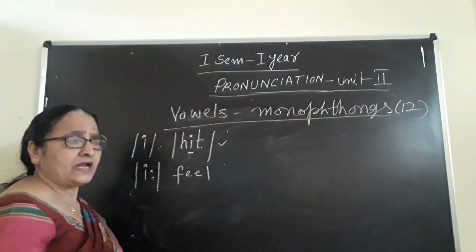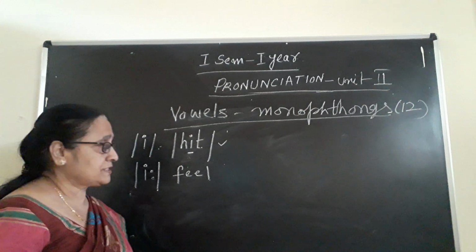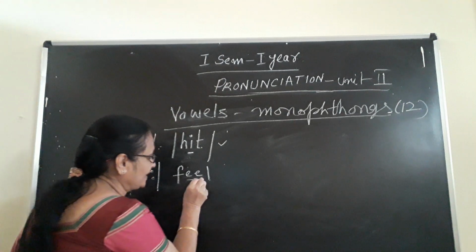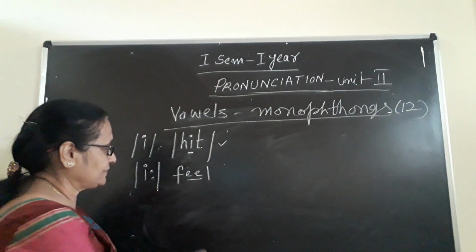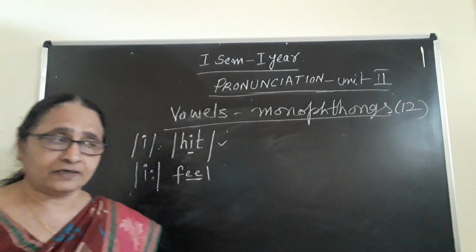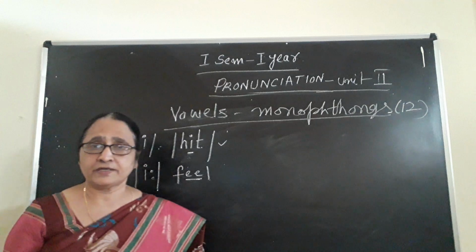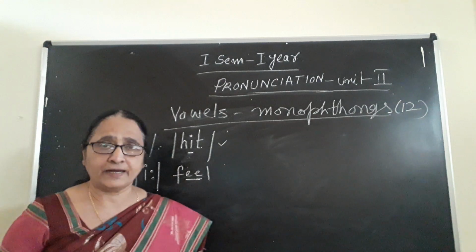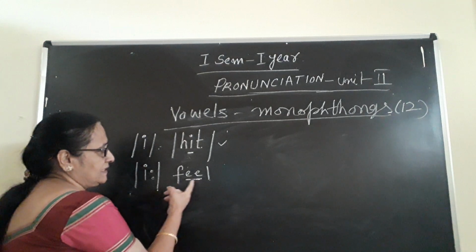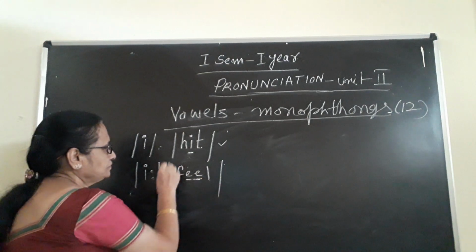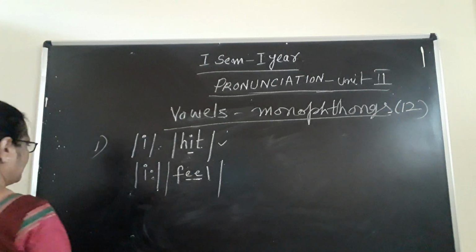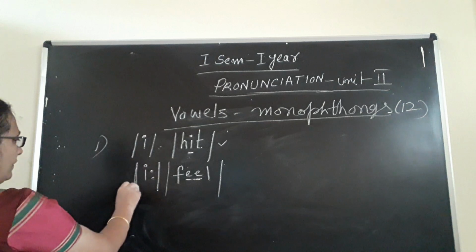Where is the stress and where is the pronunciation? Where is the sound coming from? The vowel sound here is in E. The two E's are giving it. That's why you have to underline this. Where you find this vowel sound, you have to underline. These two E's become E. Example: feel. Because I have to write it in the slashes. This is the E sound. Understand?